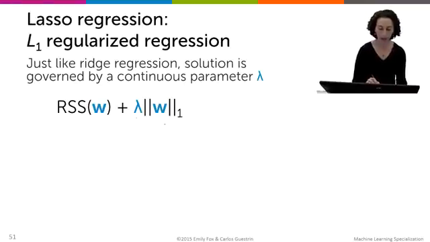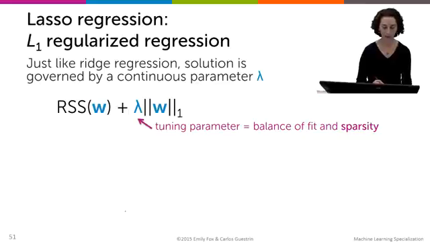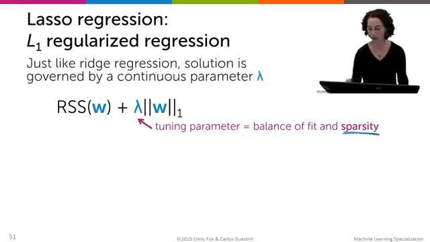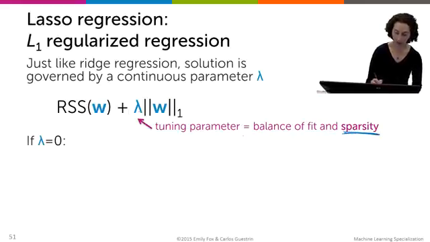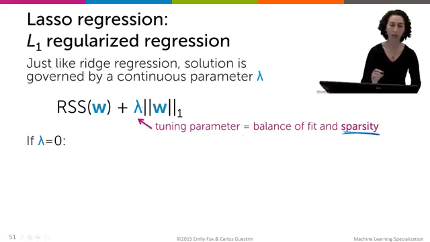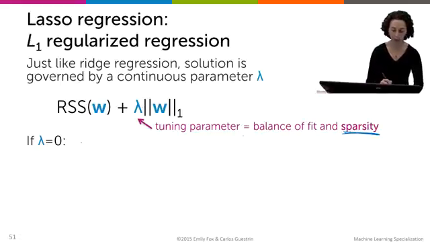Okay, but let's talk about what happens to our solution as we vary lambda. And again, just to emphasize, this lambda is a tuning parameter that in this case is balancing fit and sparsity. So if lambda is equal to 0, what's going to happen? Well, this penalty term is completely going to disappear, and our objective is simply going to be to minimize residual sum of squares.